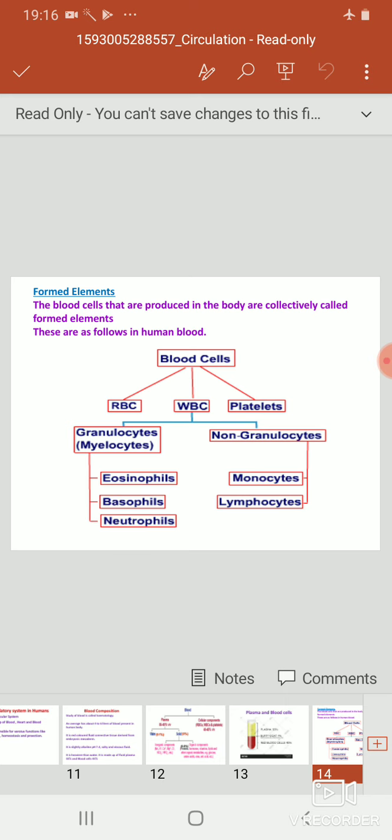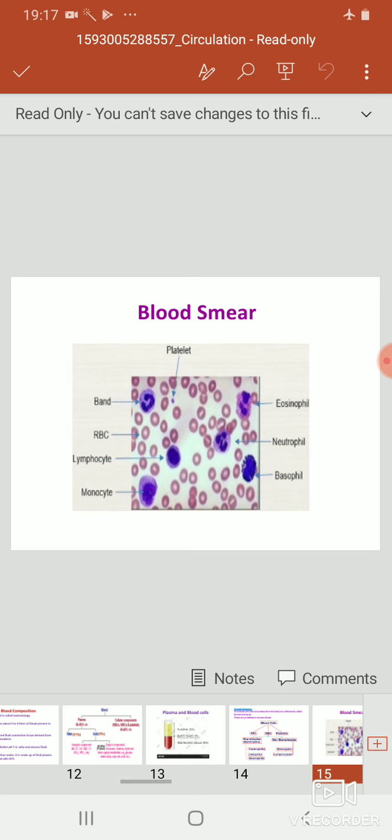The granulocytes show the presence of granules in the cytoplasm of a cell, and agranulocytes or non-granulocytes show the absence of granules in the cytoplasm of a cell. The granulocytes are divided into eosinophils, basophils and neutrophils. Agranulocytes are divided into monocytes as well as lymphocytes.